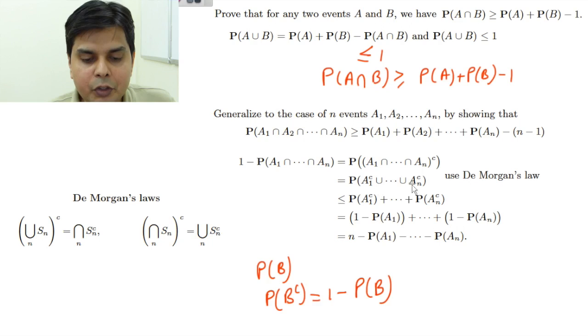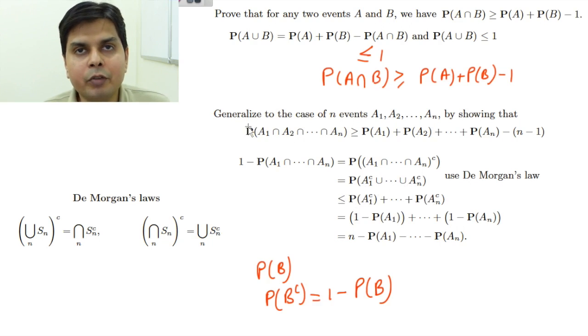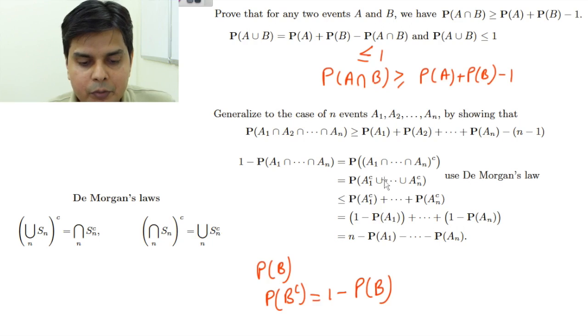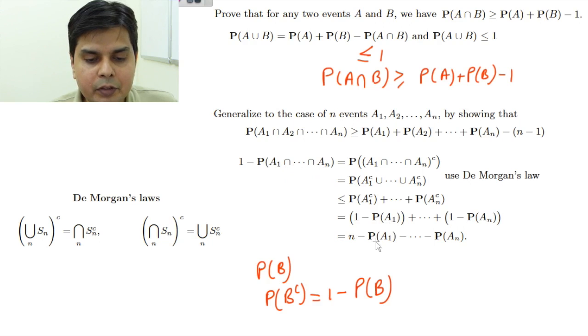Now this is a union of events, so that will be less than or equal to P(A1 complement) plus ... plus P(An complement). Why? Because we have already seen that probability of A union B is less than or equal to P(A) plus P(B). So the same thing here. This will be equal to 1 minus P(A1) plus ... plus 1 minus P(An). So you add the 1s, you will get n minus P(A1) minus something. So you will get P of A1 intersection ... is greater than P(A1) plus ... minus (n minus 1).